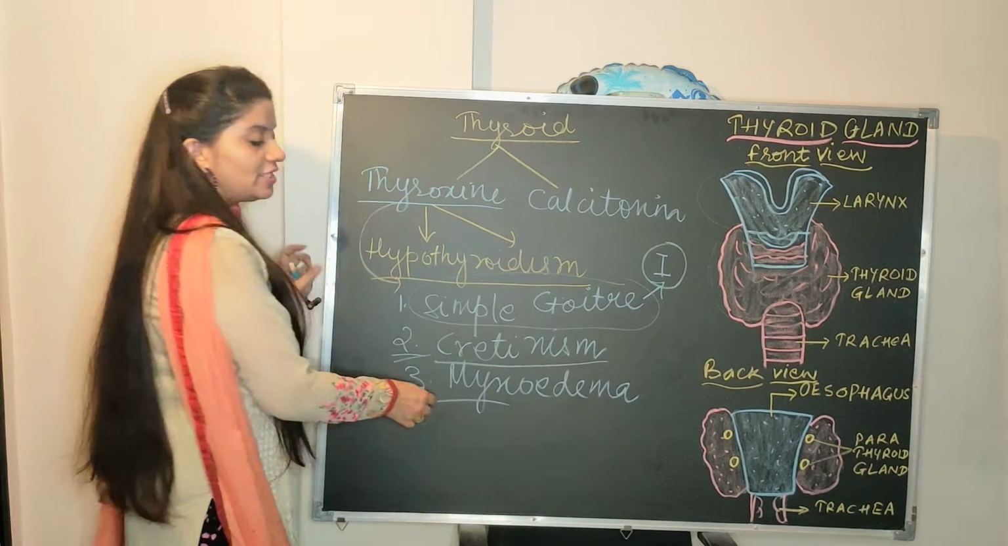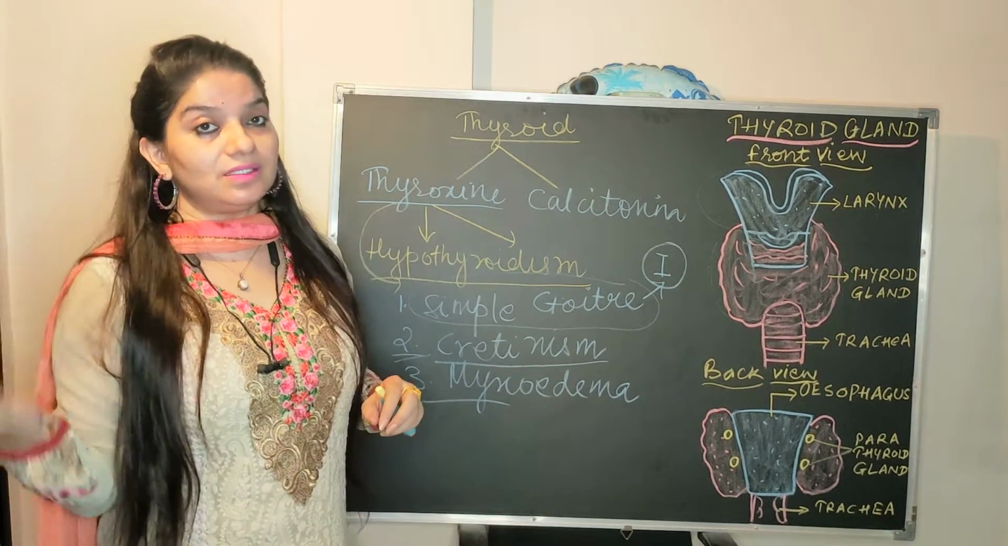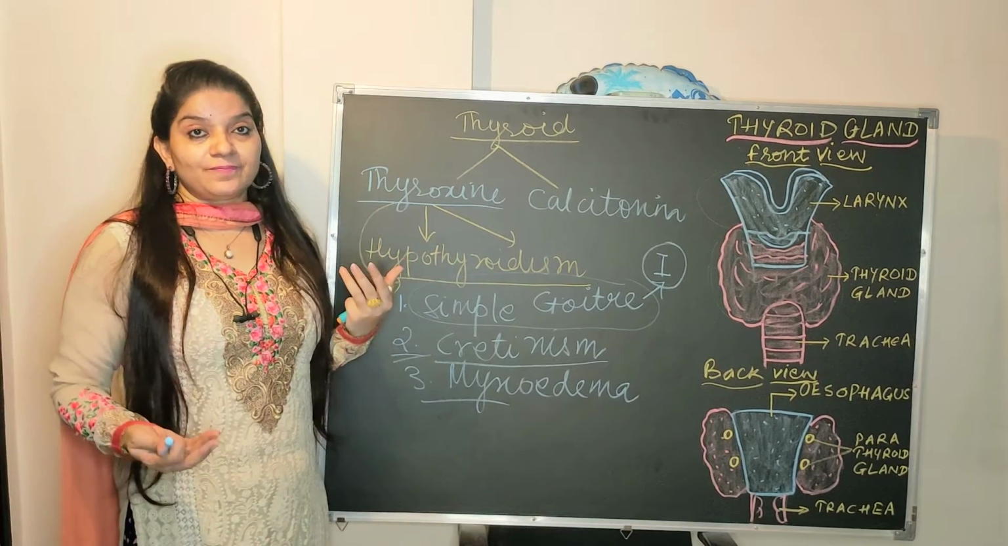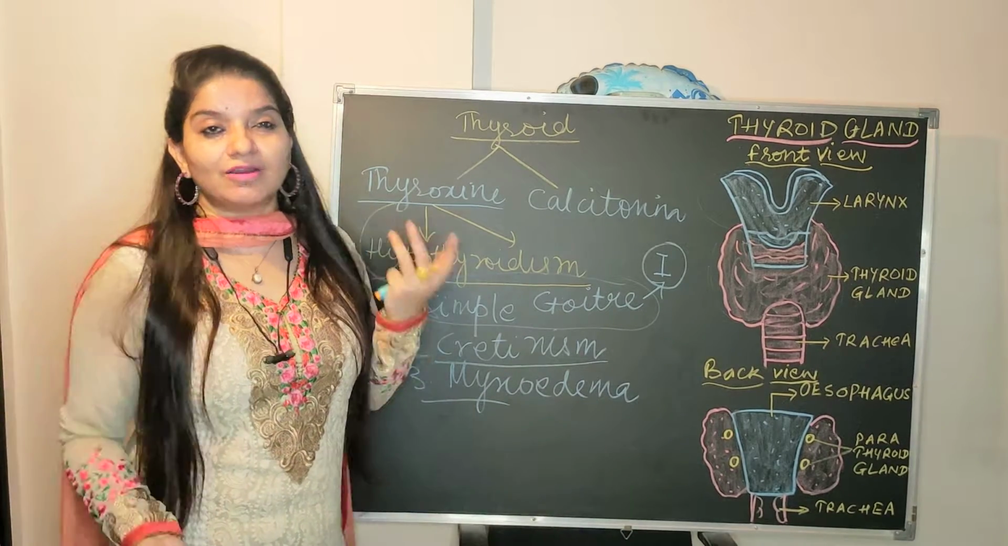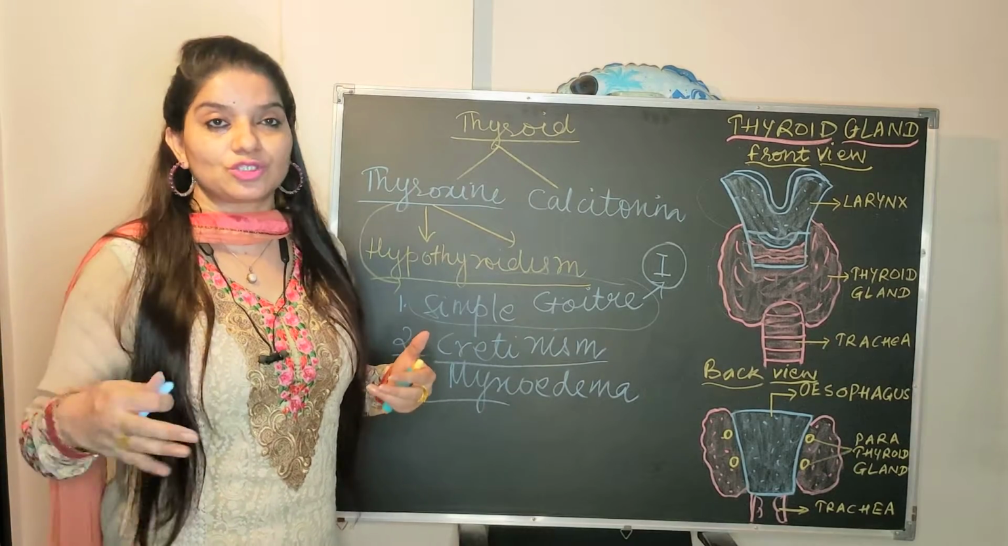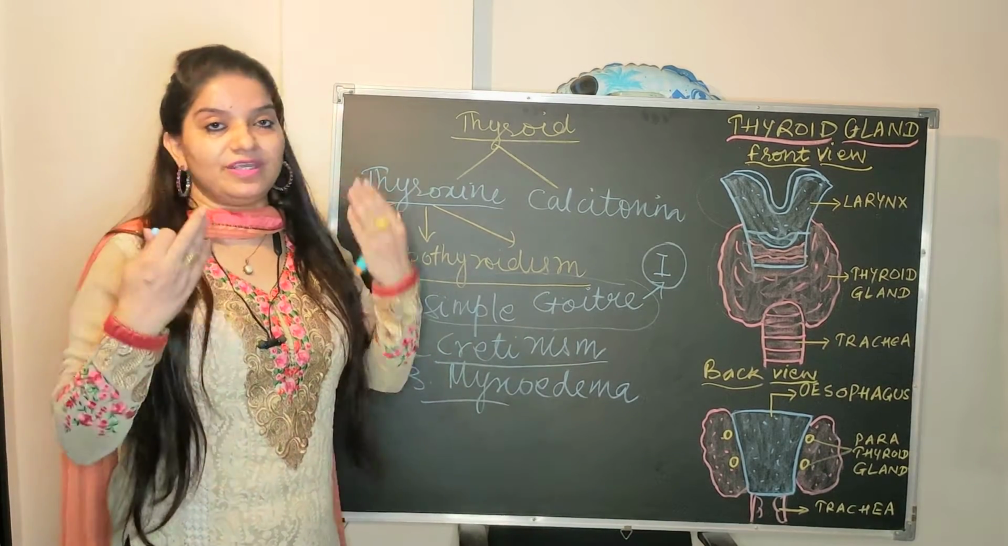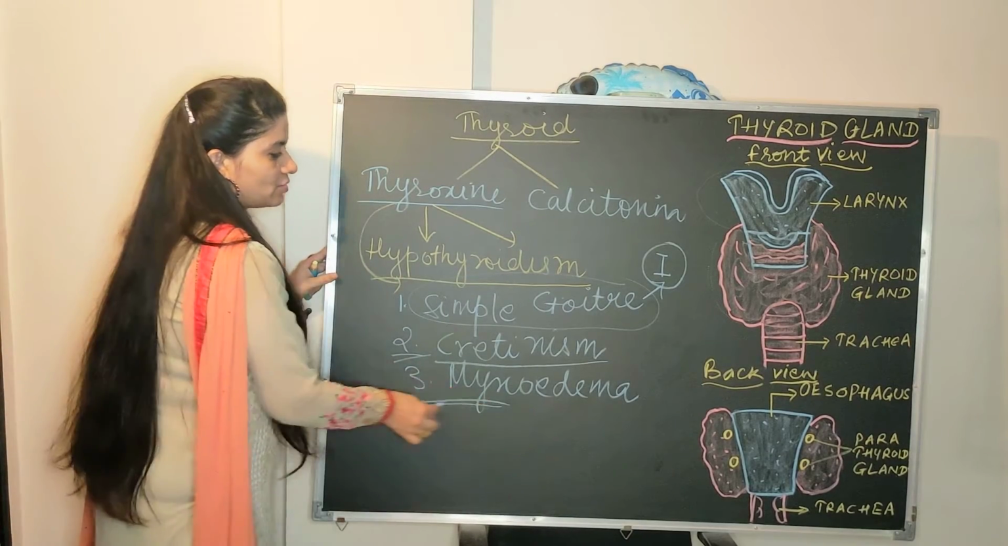Third condition is myxedema. Myxedema happens in adults. When myxedema happens, there is sluggishness. The person becomes very lethargic, sluggish. And second, there is a swelling in the hands and face. So these are the two symptoms in myxedema.